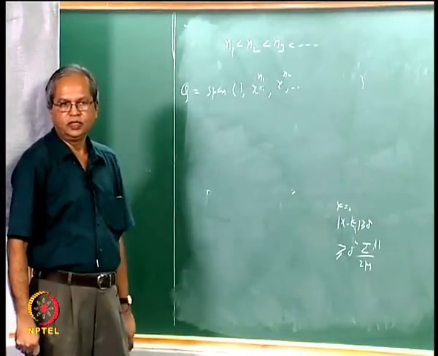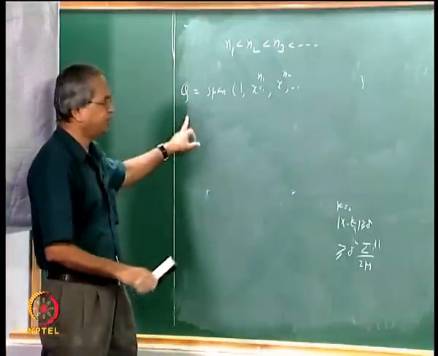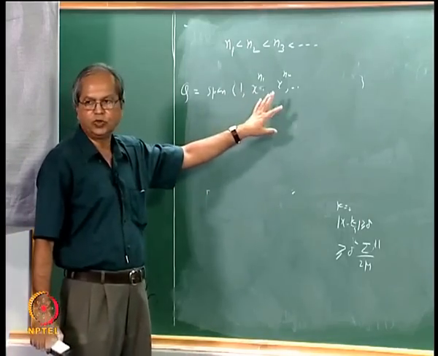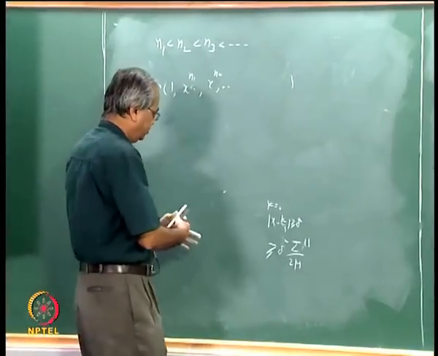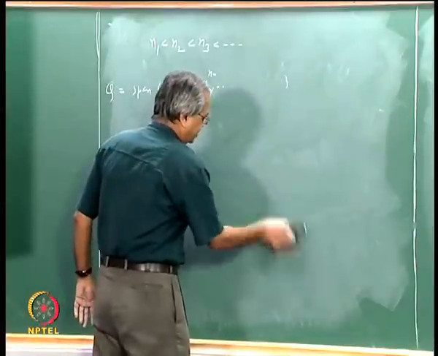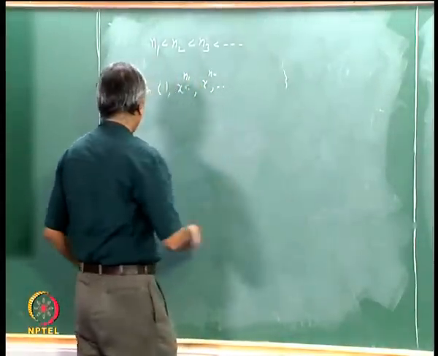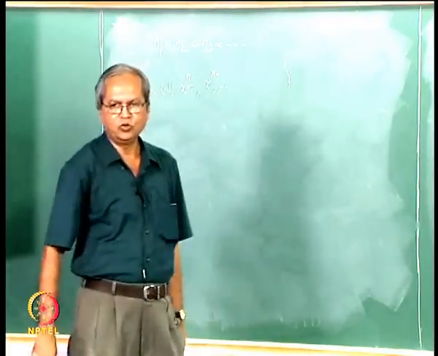And suppose we ask the question, when is this dense in C[0,1], or for what values of n1, n2, n3 is this dense in C[0,1]? The answer is very interesting and totally unexpected, in the sense of whatever we know at this level.